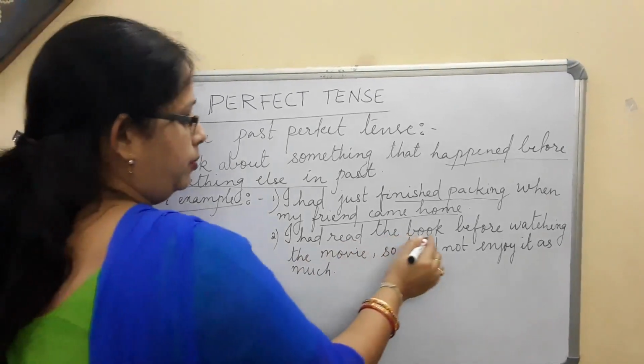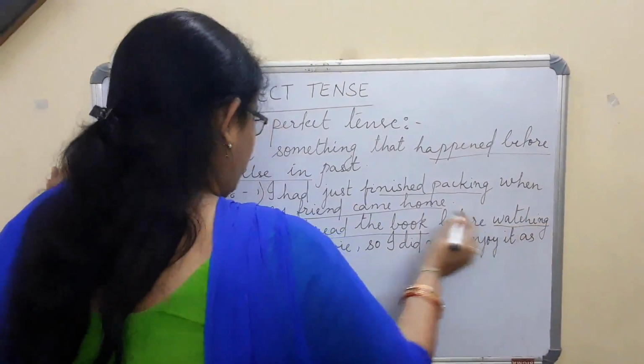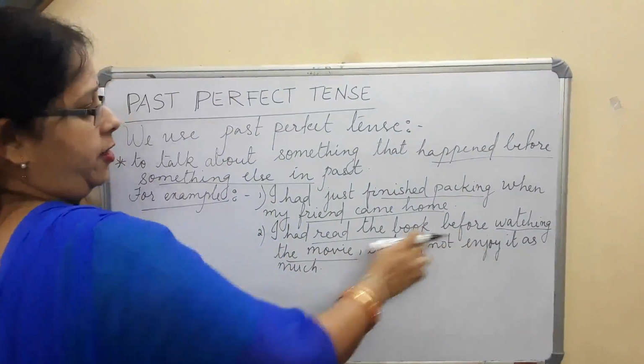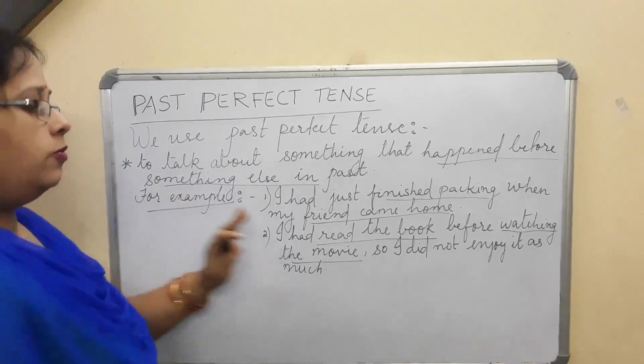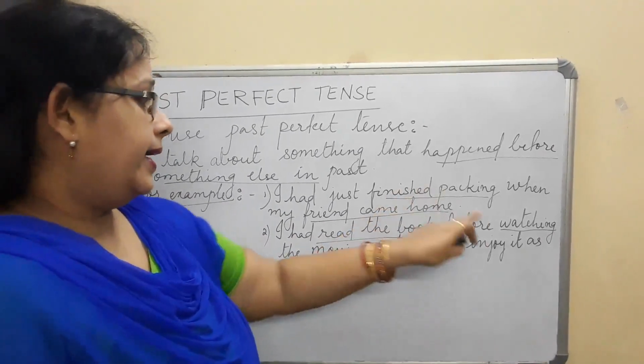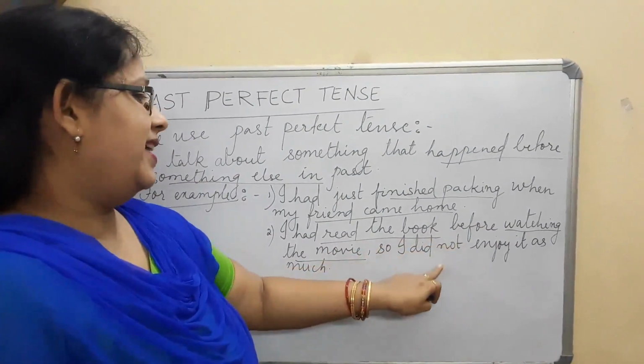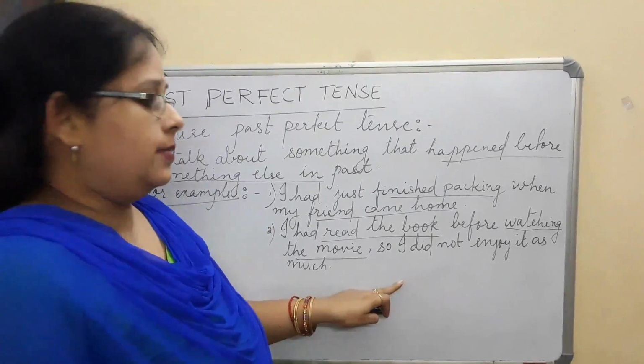I had read the book before watching the movie, so I did not enjoy it as much. That means before watching the movie, the first action happened. What is that? Reading the book. Second, he watched the movie. Since he had already read the book, he is saying that he did not enjoy it as much.